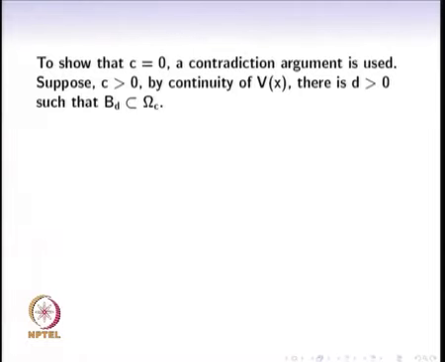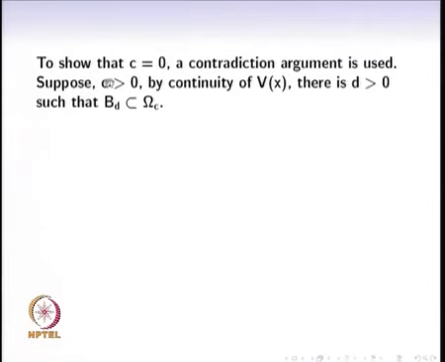So suppose c is greater than 0, then by continuity of the function v of x, like we had proved in the stability case, there is some d greater than 0 such that the ball b of d is contained inside the set omega c.